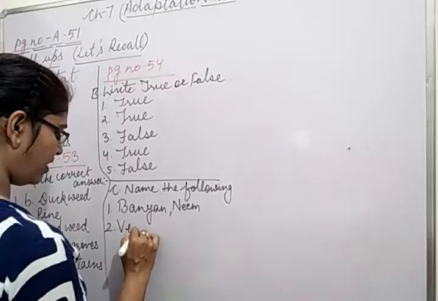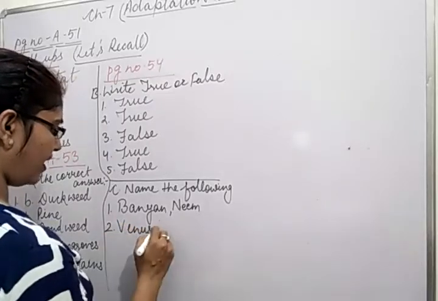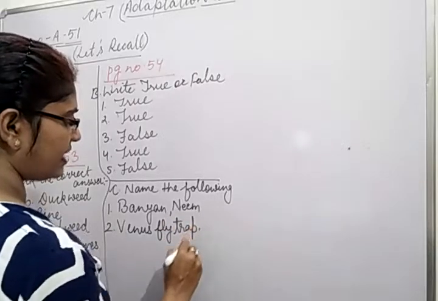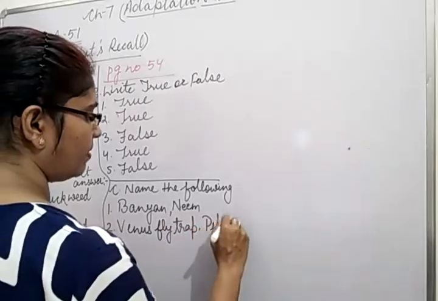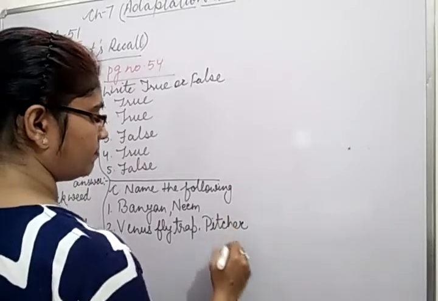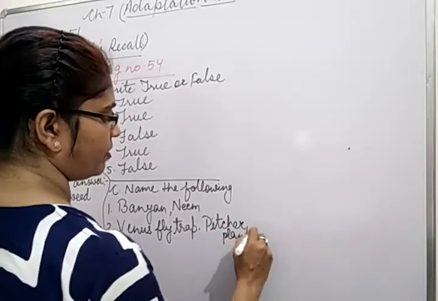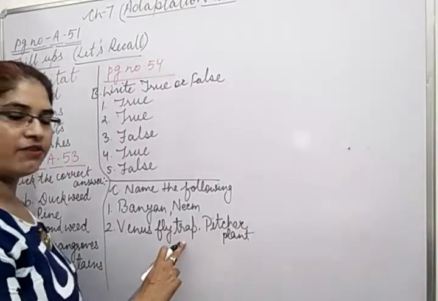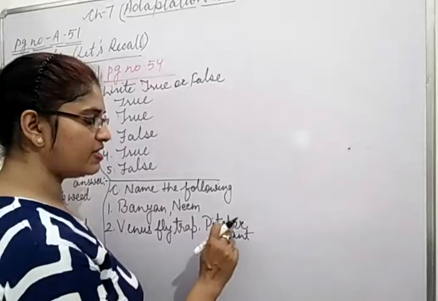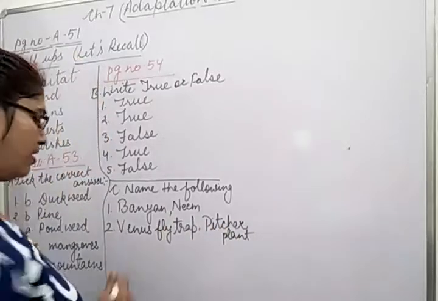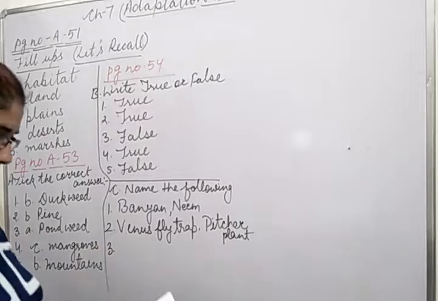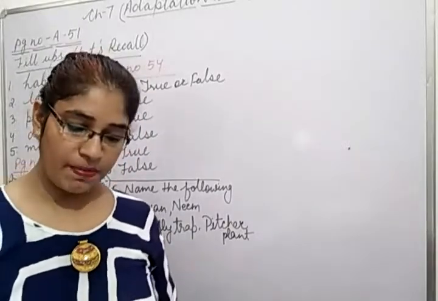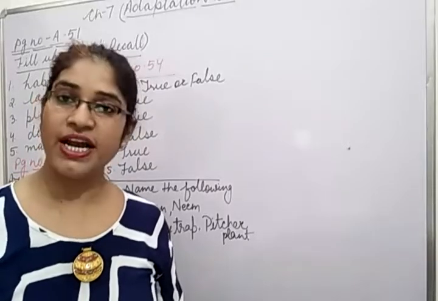That is Venus flytrap. And children write down correct spelling, Venus flytrap. And the second one you can write pitcher plant. What is the spelling of Venus? Venus flytrap. Venus flytrap, pitcher. Okay, pitcher plant.